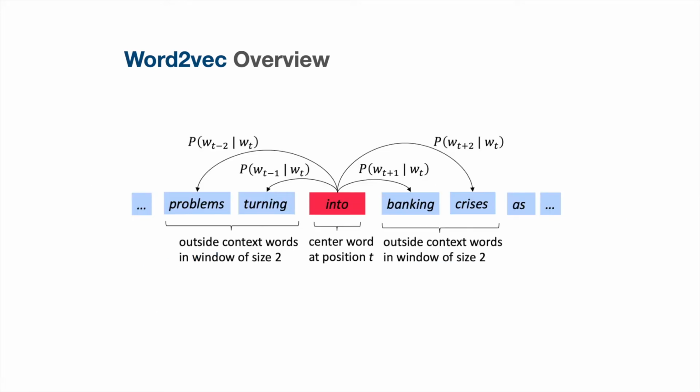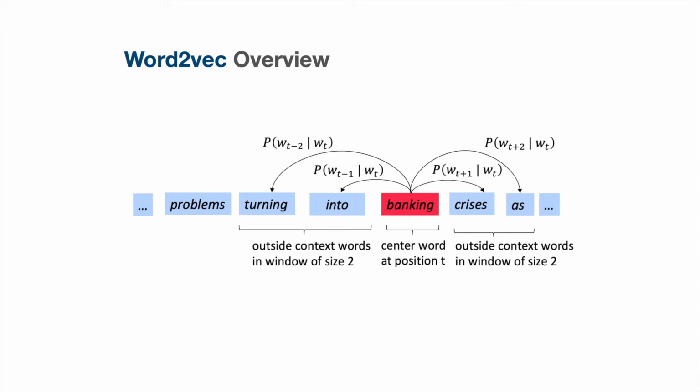Let's visualize the same thing using an example. Here, the center word is into, surrounded by the context words problems, turning, banking and crisis. We have taken a window size of 2. So we are calculating the probability that the context word is turning given the center word into. We do this for all 4 words surrounding the center word. We slide the window and calculate the probabilities again for a different center word.